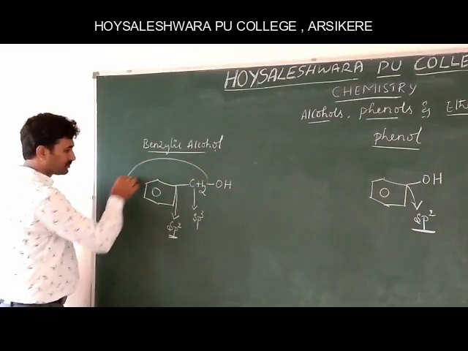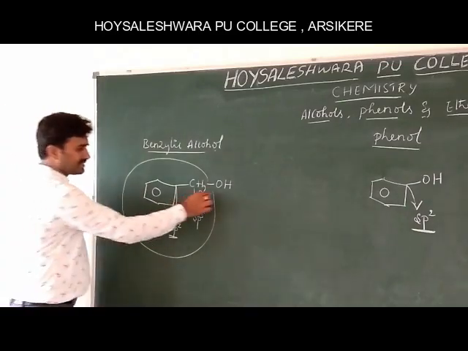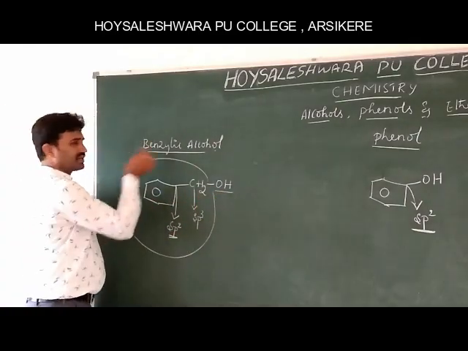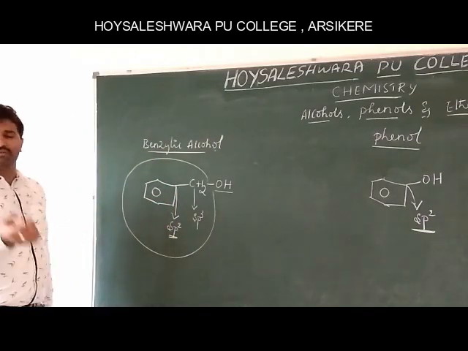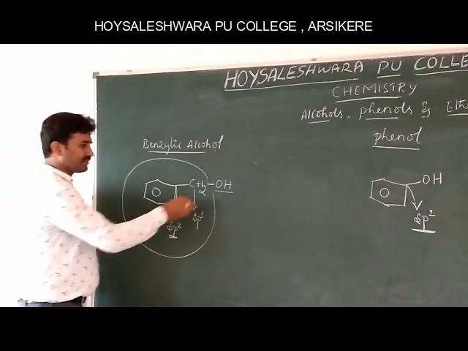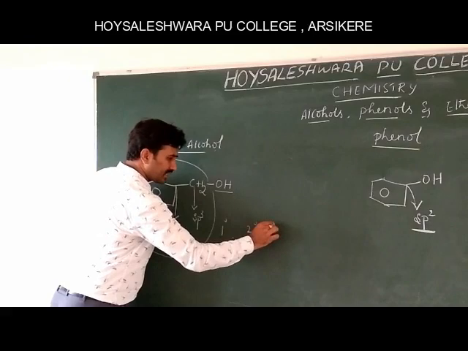This group is called the benzyl group, and since the OH group is attached to it, it is called benzylic alcohol. Again, benzylic alcohols, based on the nature of the carbon atom, are further classified into primary, secondary and tertiary.